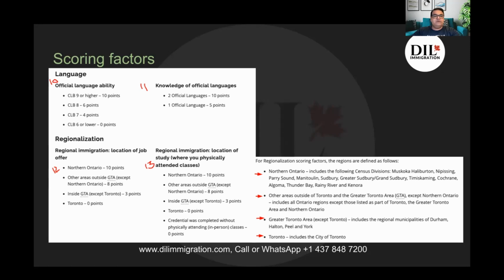Then you have regional immigration location of job offer. If your job offer is in Northern Ontario, it's 10 points. If it is in Toronto, it's 0 points. Then you have regional immigration location of study. If you have studied in Northern Ontario, physically attended the classes, you get 10 points. If you studied online or from Toronto, it is 0 points.